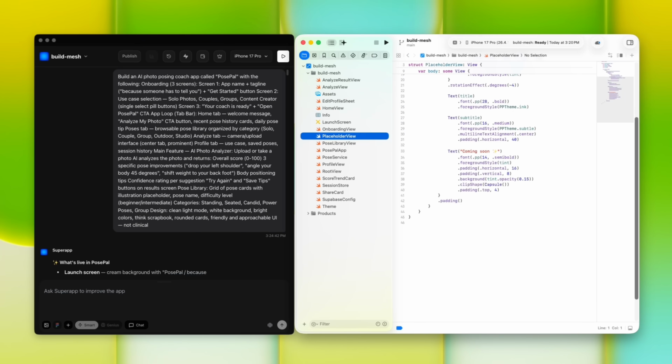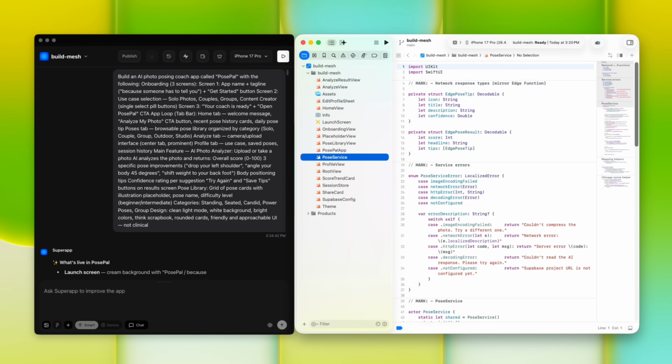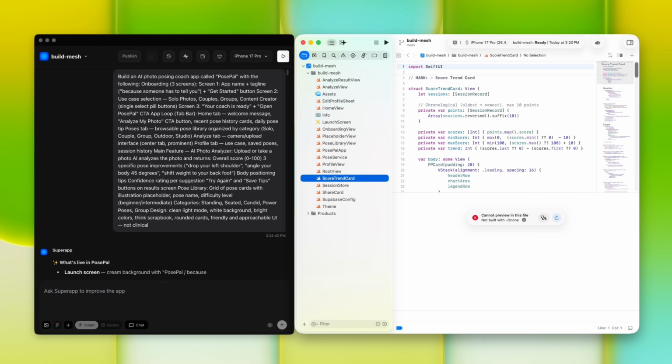So here is what I want you to take away from this. The build is the easy part now. Superapp AI handles the code, GPT-4o handles the AI, and Supabase handles the backend. What actually matters is finding the right gap, a real problem with real search volume and no solution in the App Store. PosePal is one example. There are hundreds more sitting in plain sight.